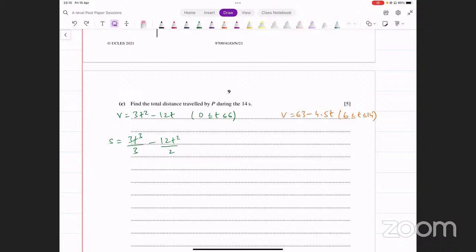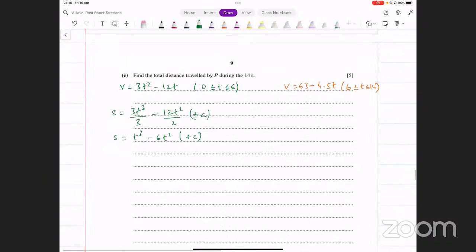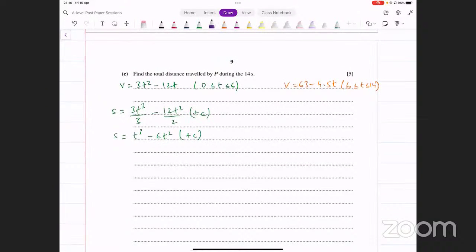Let me just first write down the integral. मैं यहाँ पे plus c ignore कर रहा हूँ. क्यों? क्योंकि मैंने limits input करनी है. The displacement function that I end up with is this: t cube minus 6t square. Plus c मैं यहाँ पे नहीं डालूंगा जब limits input करूंगा. I've got two parts to this. एक part में I'm going to go from 0 to 4, और दूसरे part में I'm going to find the displacement when it goes from 4 to 6.